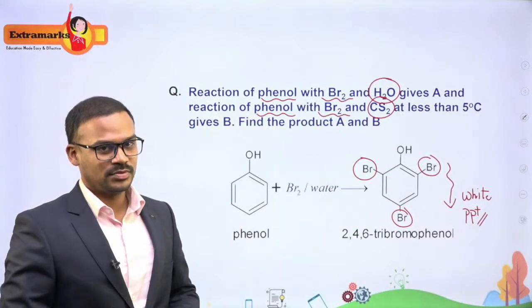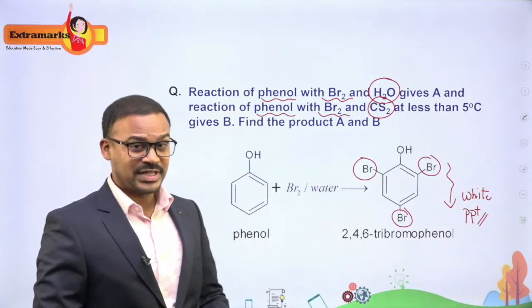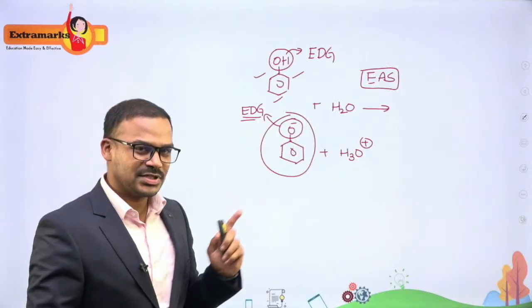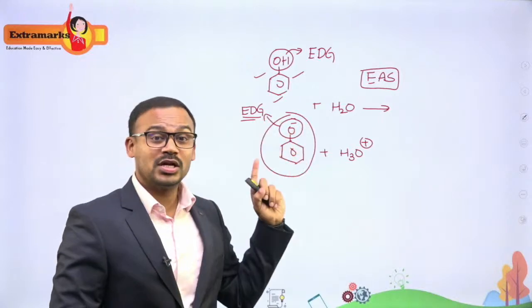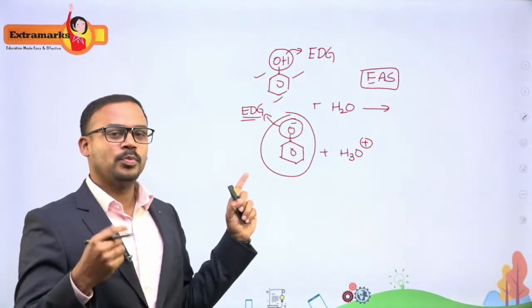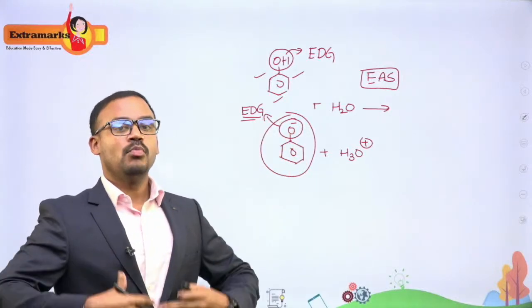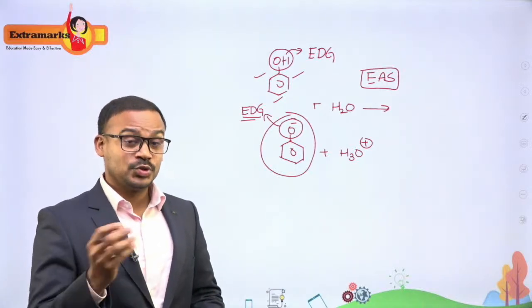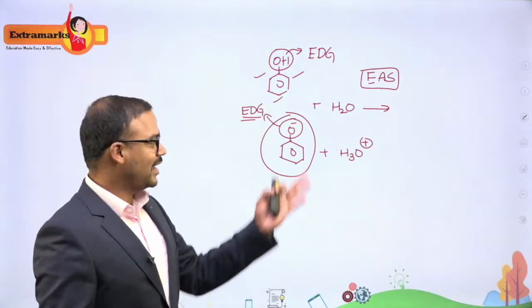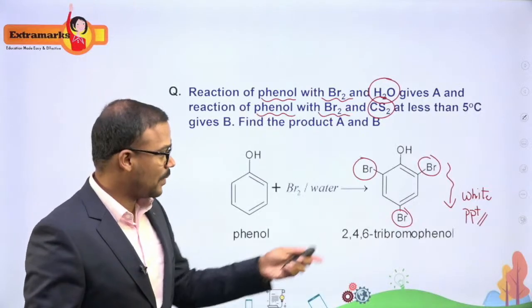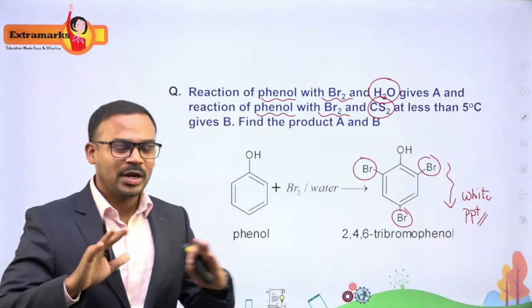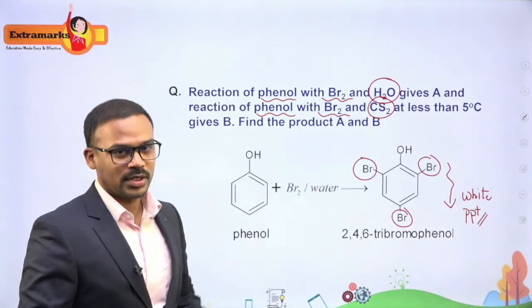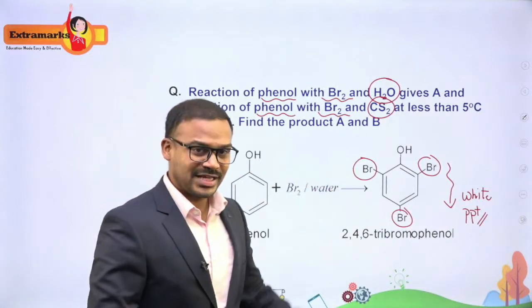Or di substitution. Okay, it is the tri substitution which is happening because of the phenoxide ion which is formed whenever phenol is added to a polar solvent. So phenol added to a polar solvent makes it an even more electron dense group, and hence you will see the electrophilic substitution to be very vigorous. That is how you have the tri substitution happening, and you have all the ortho and para positions occupied by bromine. So that is the reason why you have tri substitution.